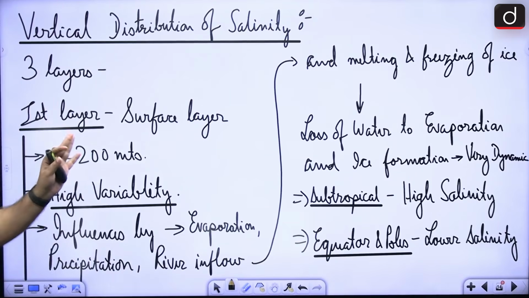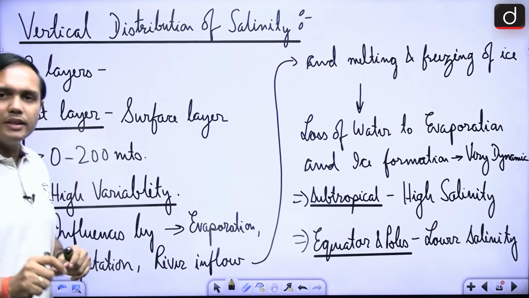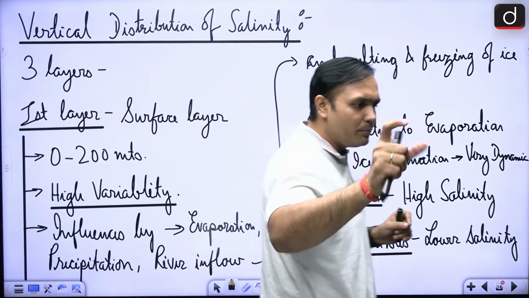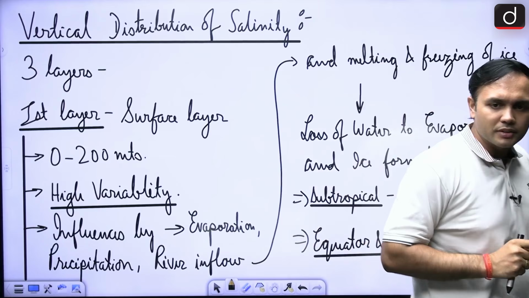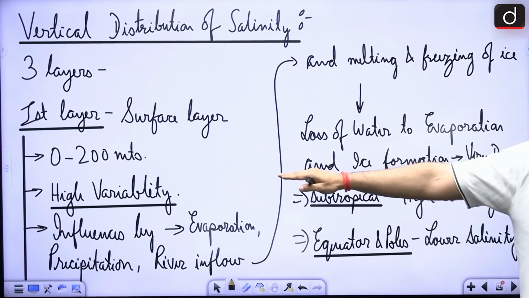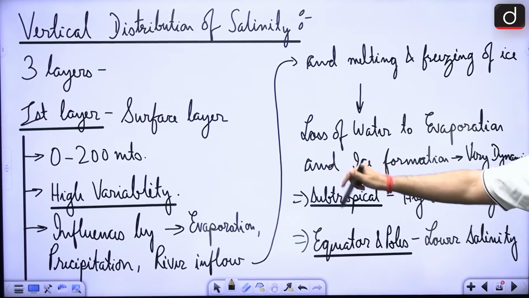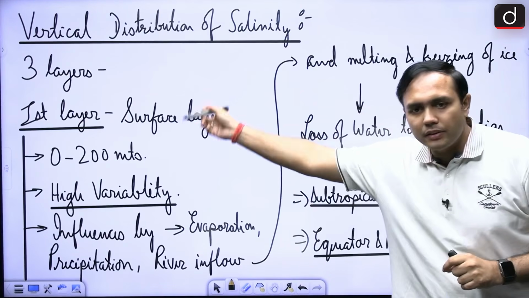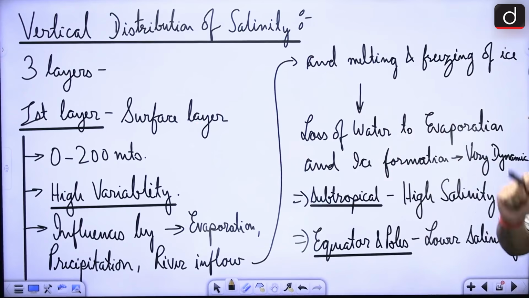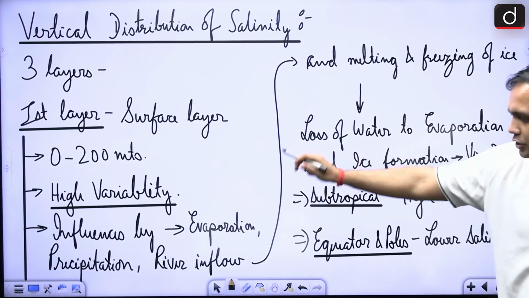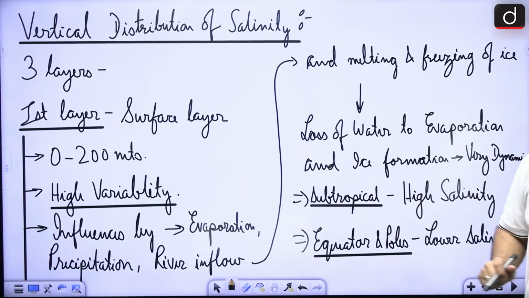There is the first layer, the surface layer, same thing that we have seen there. So this is again between 0 to 200 meters. In this regard, there is high variability, right? Now, why is there high variability in the surface layer itself? What is happening is, again, it is being influenced by evaporation, precipitation and river inflow, right?